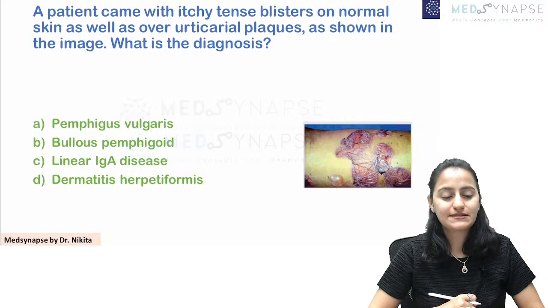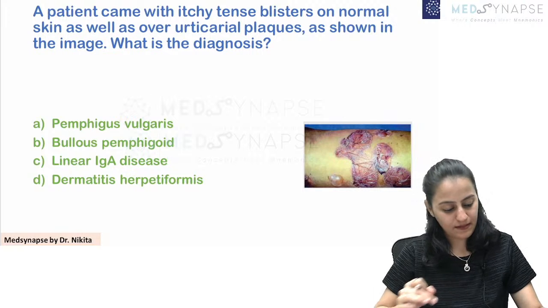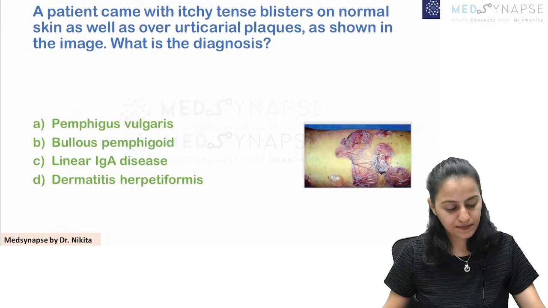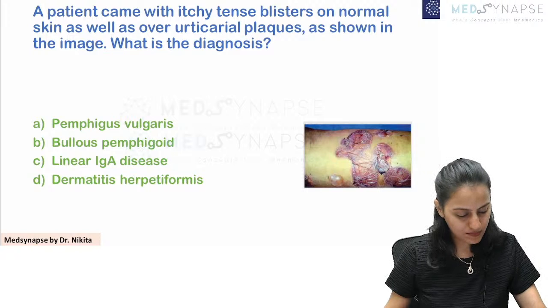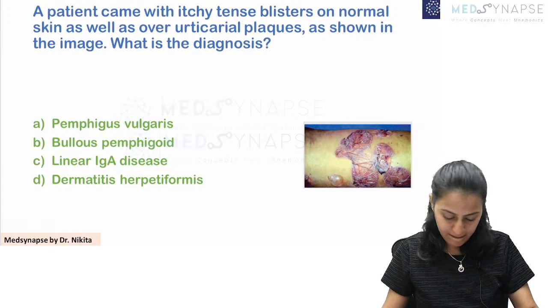Going to the next one. Tell me, what do you think will be the answer to this one? Very good.